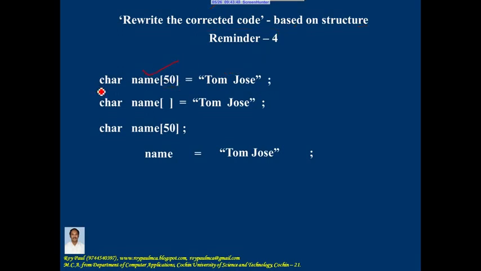I repeat, if declaration of the character array and initialization are done in one statement, you can use assignment operator to assign a string constant to an array of characters. In such a situation, even the size of the character array is not a must because compiler automatically takes the size as number of characters given here plus 1. That plus 1 is for null string.